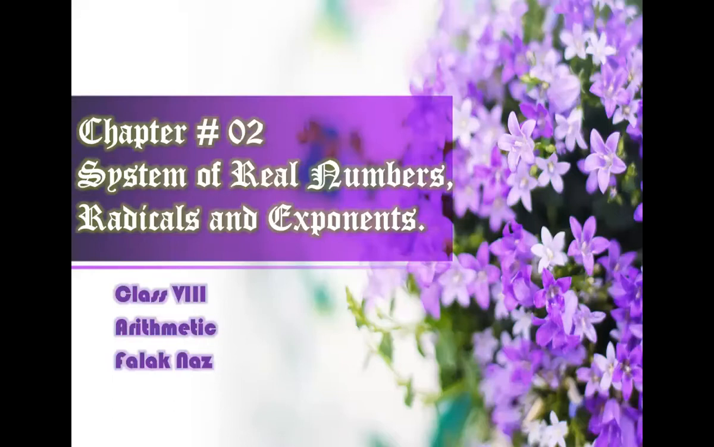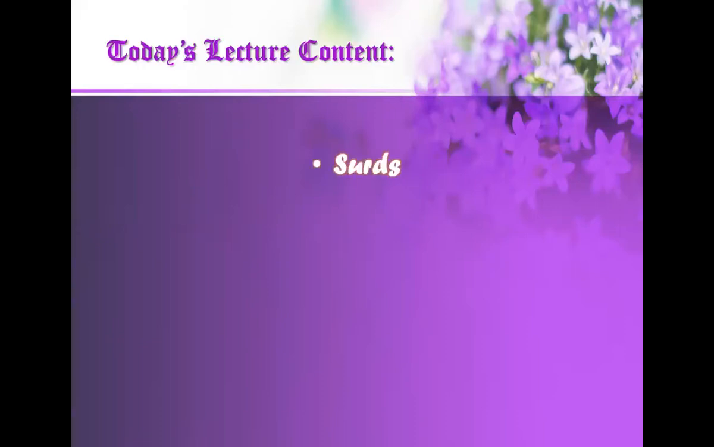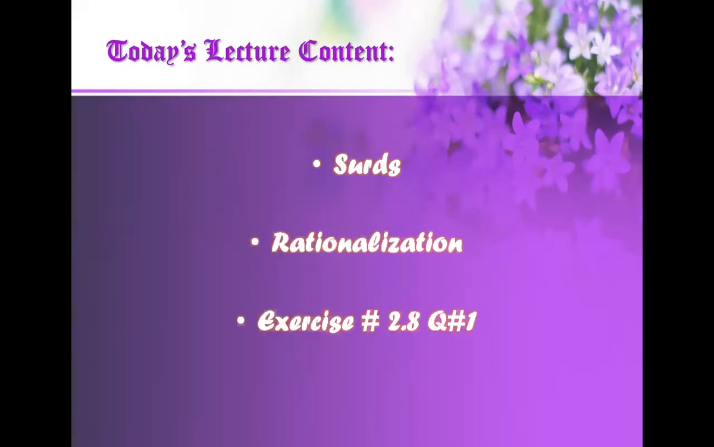So students, as you know, this lecture belongs to your arithmetic section. And so far we have done a total of 7 exercises. And today we are going to start exercise number 2.8. But before starting exercise number 2.8, there are some terms or definitions that you should keep in your mind so that you can easily solve your questions from 2.8. So what is our today's lecture content? Today we are going to learn about surds, S-U-R-D-S, okay? Then rationalization, and then we will do exercise number 2.8, question number 1, okay?